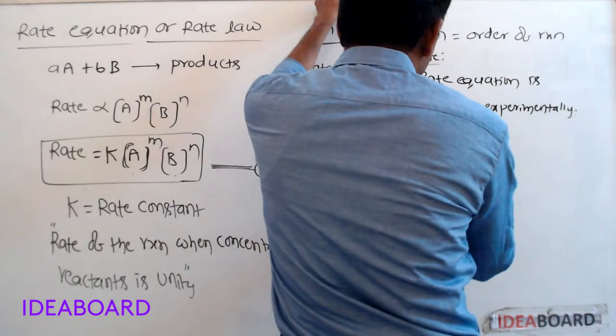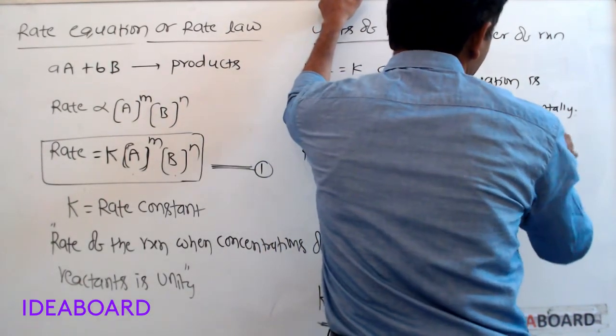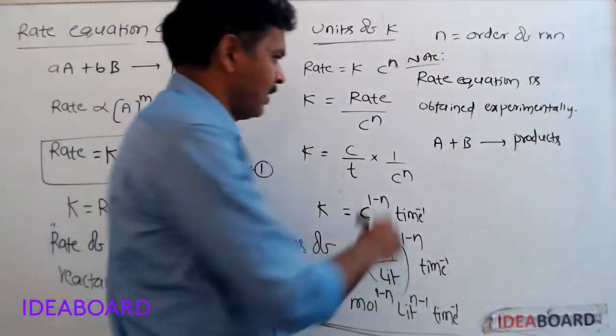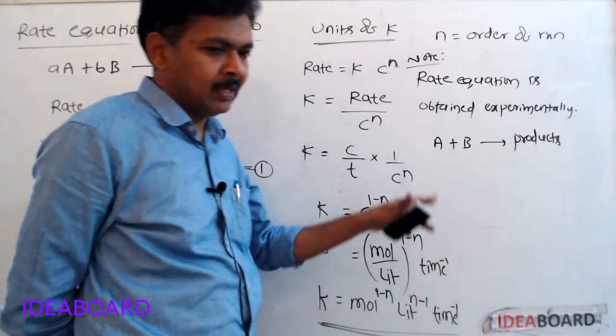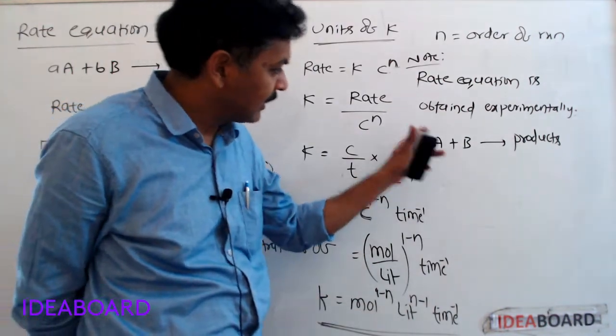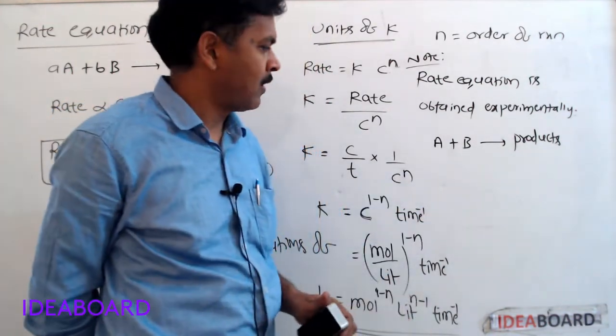See, for example, A plus B gives rise to products. In this reaction, if the rate of reaction depends on A concentration, then we can write rate is directly proportional to A concentration.